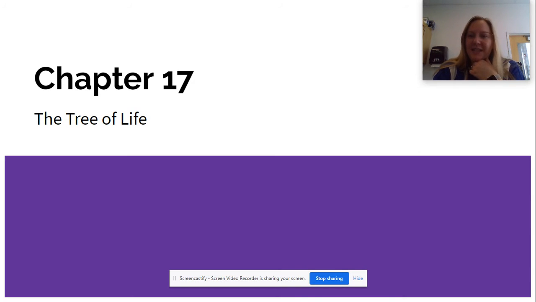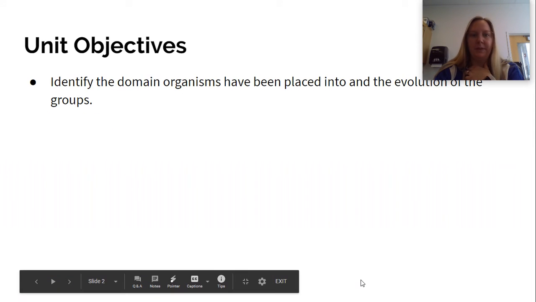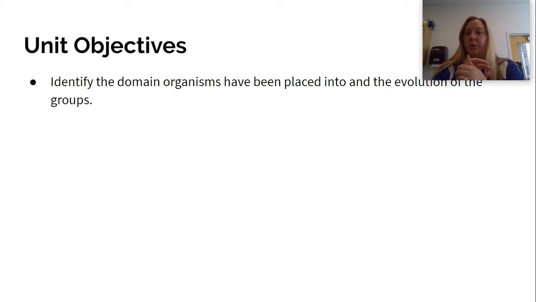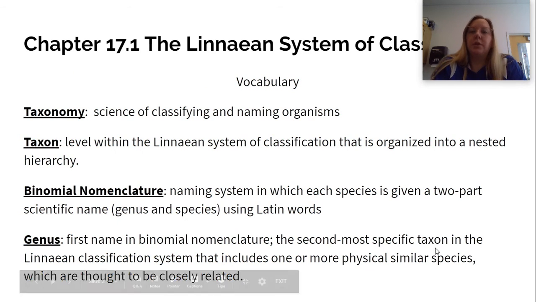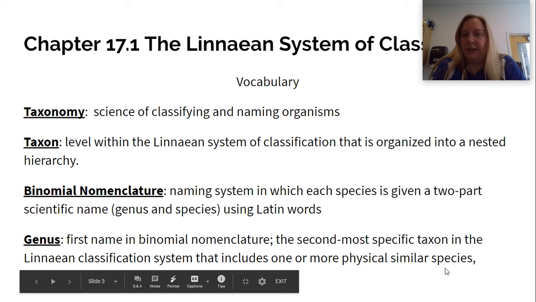So chapter 17 is all about the tree of life. Today we're going to focus on chapter 17.1. So we are looking at the objective of identifying the domain that organisms have been placed into based off of their evolution of the groups. Chapter 17.1 is about the Linnaean system of classification. Our vocab words are taxonomy, taxon, binomial nomenclature, and genus.